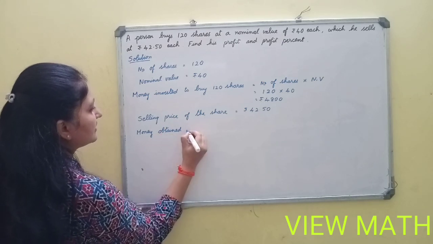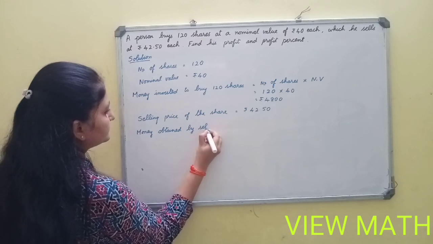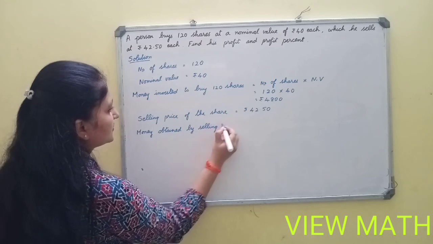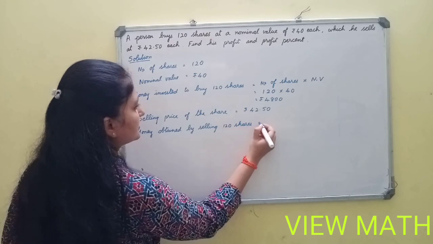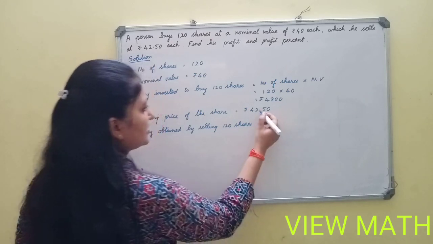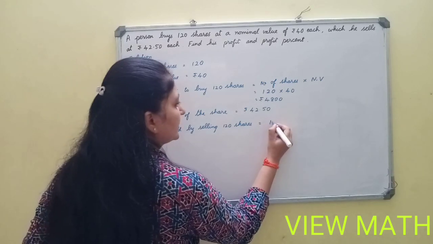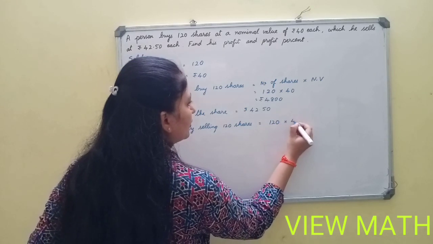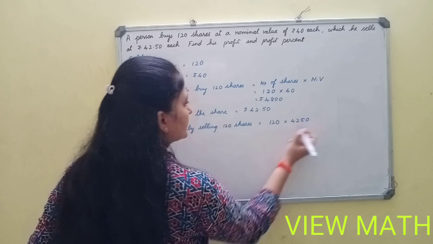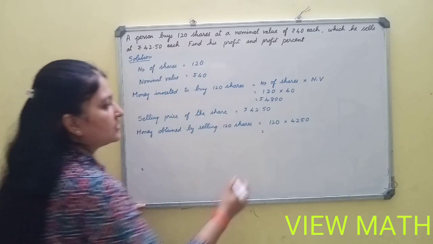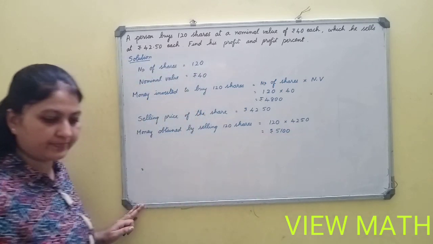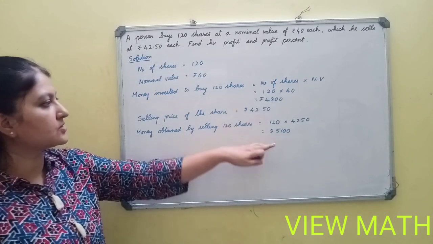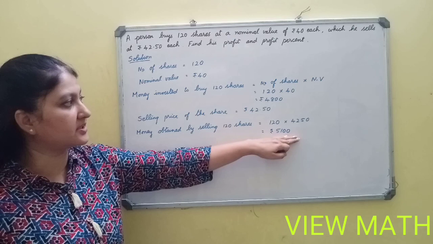Money obtained by selling 120 shares is equal to number of shares into the selling price. So 120 into 42.50, this is rupees 5,100. Okay. So selling price is 5,100.